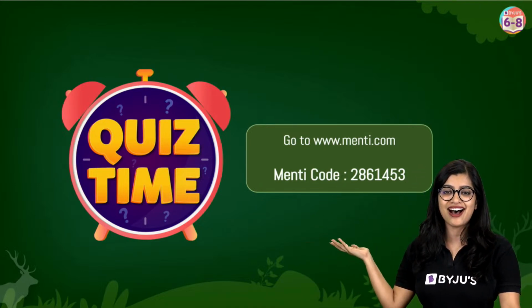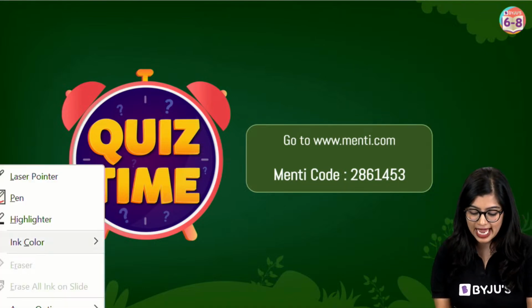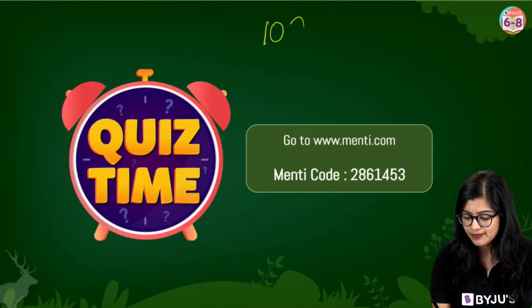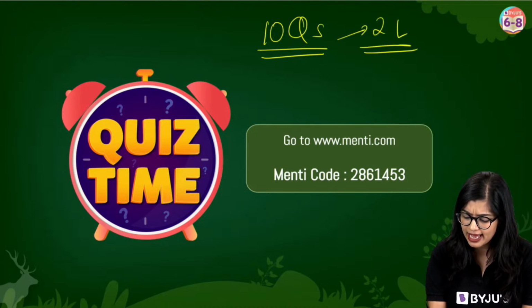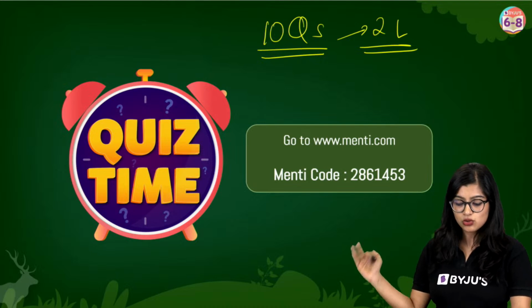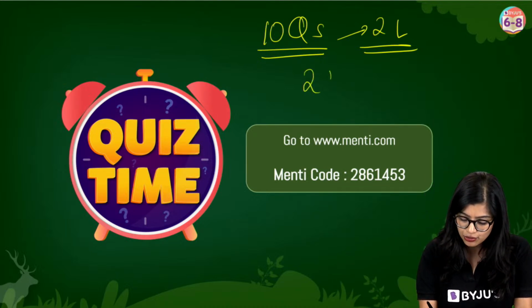And we'll move on to the last part for today's class, where we will have a very simple 10-question Menti. So we will do 10 questions only. 2 leaderboards are going to be there, and the Menti code is 2861453.